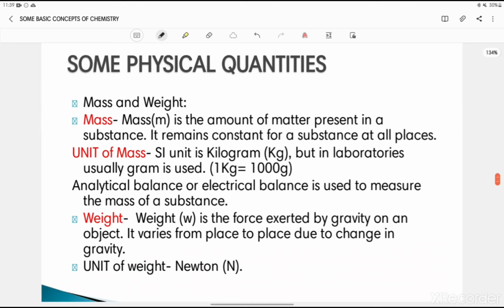So first of all, mass and weight. So mass, what is mass? Mass is the amount of substance or matter which is present in a substance. It remains constant for a substance at all places. And what is weight? Weight is the force exerted by gravity on an object. It varies from place to place.